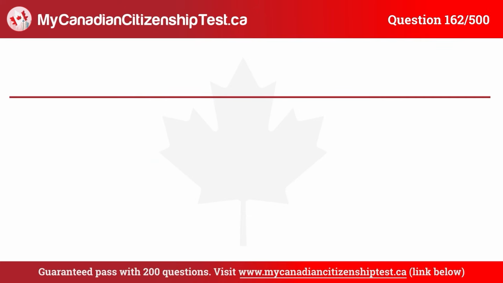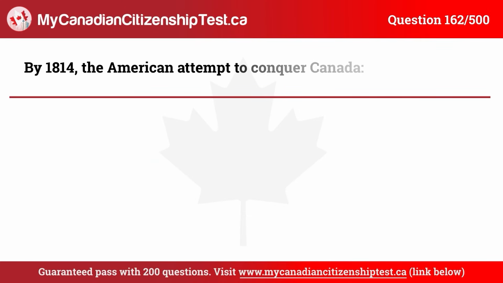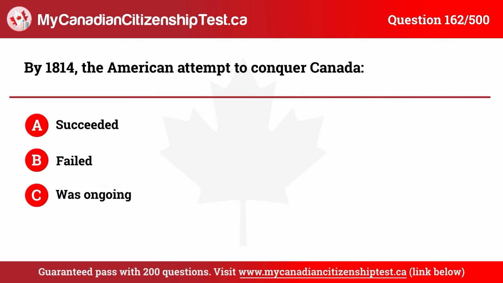Question 162. By 1814, the American attempt to conquer Canada A. Succeeded, B. Failed, C. Was ongoing, D. Led to a truce. The correct answer is B. Failed.